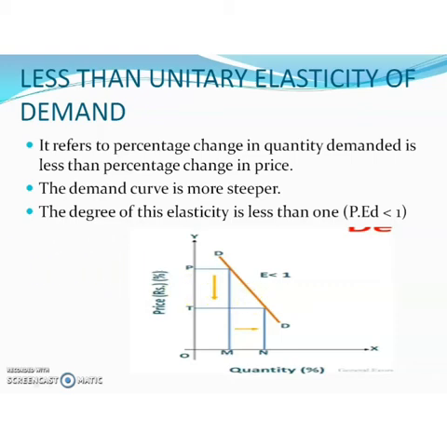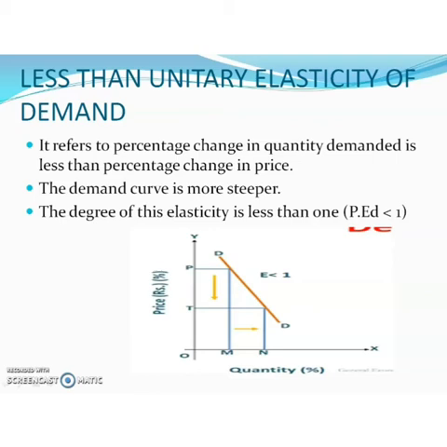So students, we have studied 5 types of price elasticity of demand. First one, perfectly elastic demand. Second one, perfectly inelastic demand. Third one, unitary elastic demand. Fourth one, greater than unitary elastic demand. And fifth one, less than unitary elasticity of demand. The first one, perfectly elastic demand, has a degree of elasticity of infinity. It is not applicable in real situations. It is an imaginary situation.